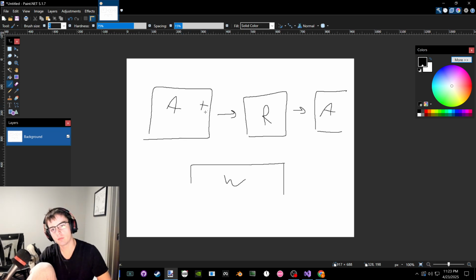So we have power from the Arduino, but we also have signal from the Arduino. We're going to use the signal from the Arduino to control the relay, and this controls whether the power is on or off to get to the atomizer. We're going to use the wall because the wall has enough power. The Arduino doesn't have enough power to power the relay, so the wall will power the relay. The Arduino will control the relay with its signal, and then the relay's power will go to the atomizer.